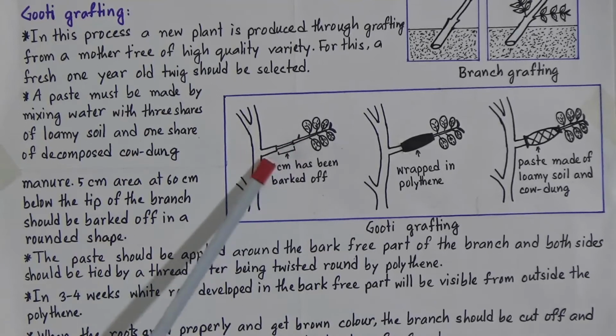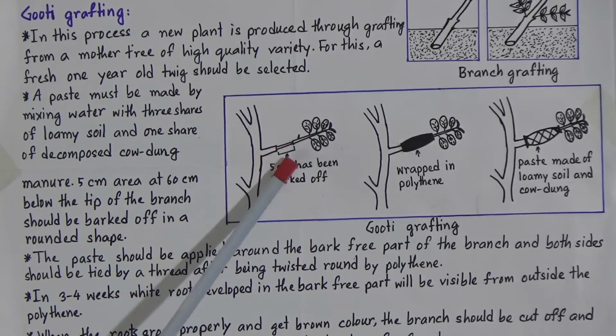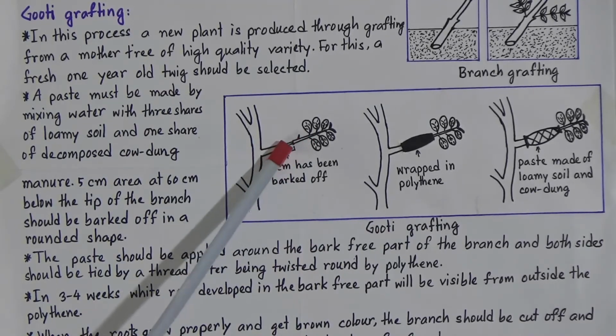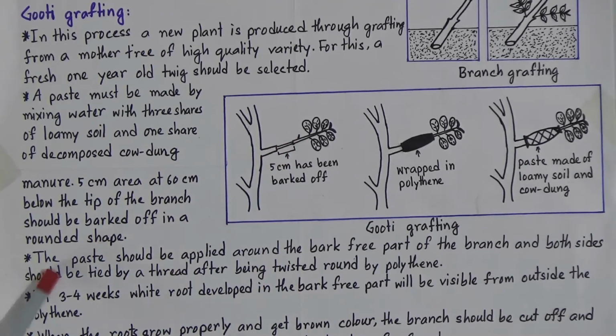Now look at the picture. We will bark off in a round shape from the selected branches, and then the paste should be applied around the bark-free part of the branch, and both sides should be tied by a thread after being wrapped round by polythene.